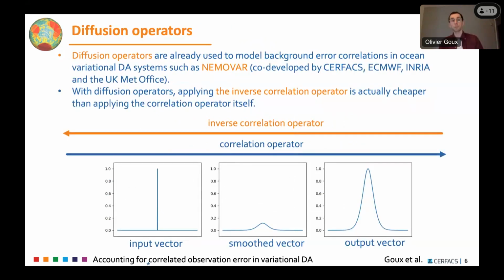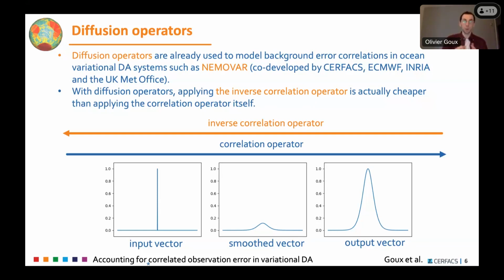So diffusion operators are already used to model background error correlation in ocean variational DA systems, such as NEMOVAR, which we have done our study in. And so it's already operational, but for background error correlations. But what is interesting with these diffusion operators is that we actually apply B by working through B-1 in a sense, because we use an implicit diffusion scheme to model it.